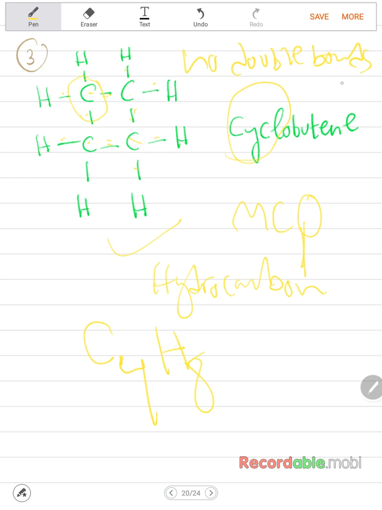So no double bonds. You'll be tempted to say, oh, it's an alkane. But no, when you look at the formula, you realize it follows CnH2n. 4 times 2 gives you 8. So it is an alkene-type formula, and it is called cyclobutane in this case for the 4 carbon atoms. You're not required to know what these compounds are, but just know that if you get an MCQ question that asks what type of hydrocarbon it is, you need to count the number of carbon atoms and hydrogen atoms and see what general formula it follows, and based on that make your decision.